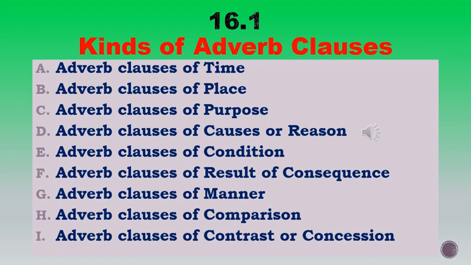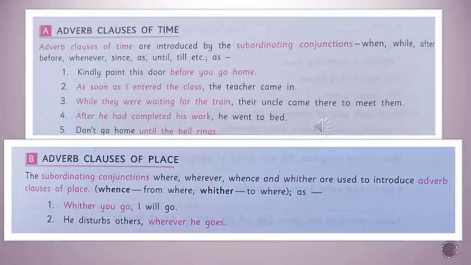Now here there are 9 kinds of adverb clauses given. I think without wasting time we can directly move to the first one, adverb clause of time. The first kind of adverb clause is the adverb clause of time.